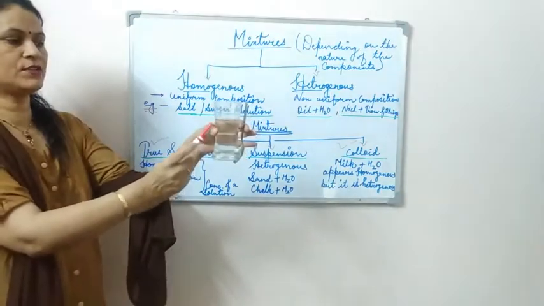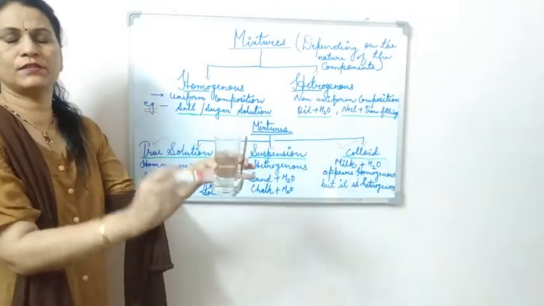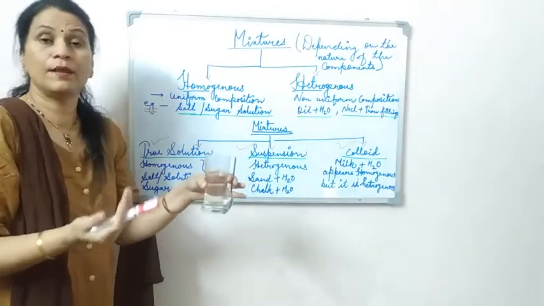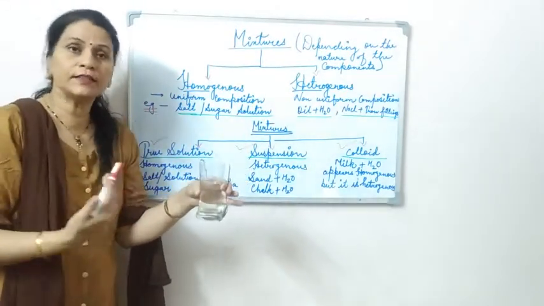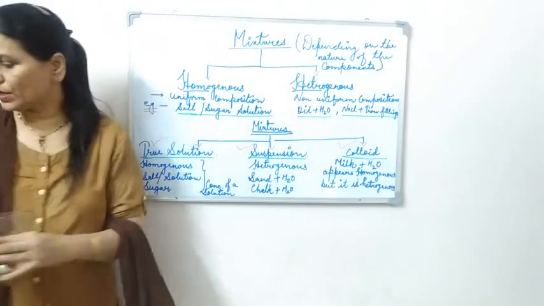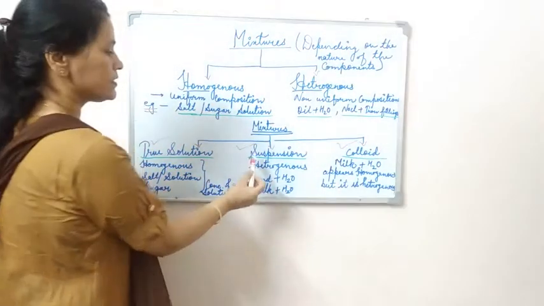So the examples are salt plus water, sugar plus water, or any miscible substance you take and it gets mixed into it, or you are making lemonade. That is also a mixture. So it's a true solution. Now the second is suspension.